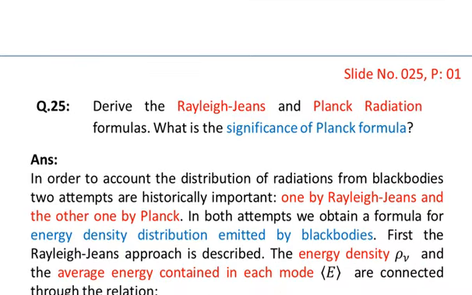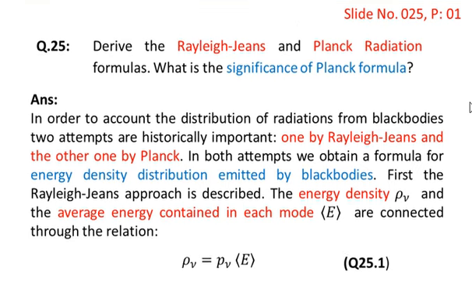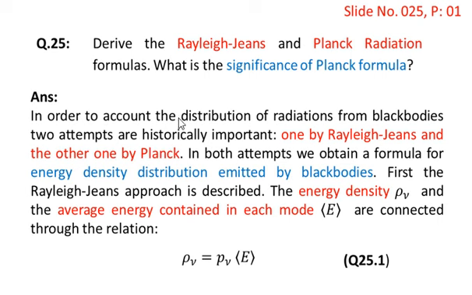Question: derive the Rayleigh-Jeans and Planck radiation formulas. What is the significance of the Planck formula? Answer: In order to account for the distribution of radiation from black bodies, two attempts are historically important, one by Rayleigh-Jeans and the other by Planck. In both attempts, we obtain a formula for the energy density distribution emitted by black bodies.